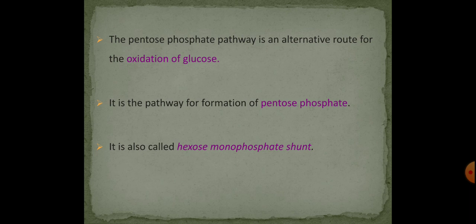The pentose phosphate pathway is an alternative route for oxidation of glucose other than glycolysis and TCA cycle. So it is the pathway for the formation of pentose phosphate or pentose sugars as well as NADP reducing equivalents like NADPH plus H plus. This is also called as hexose monophosphate shunt pathway.